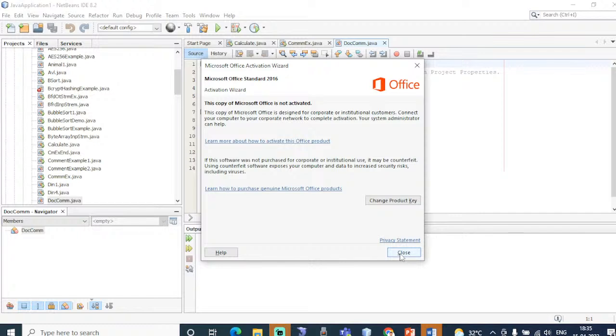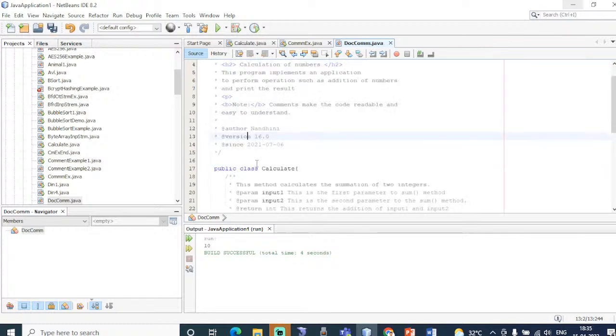Say for example, I am calculating some function. So I am giving some example. This is an example of documentation comment. I have to give the corresponding class name, so I am giving documentation comment. Each and every time I make some changes, I need to save the code.